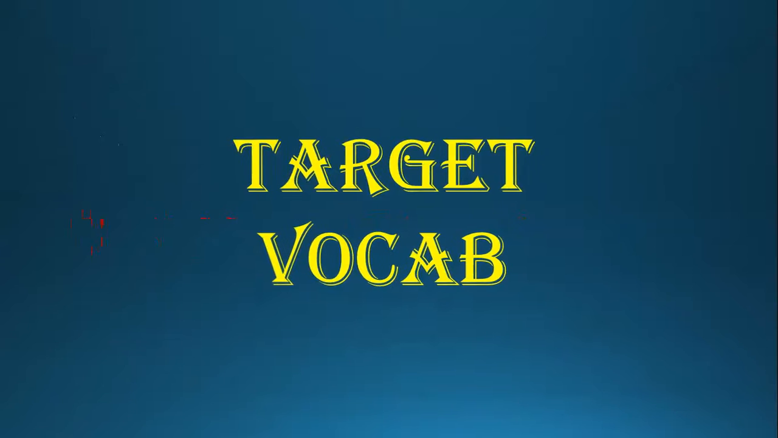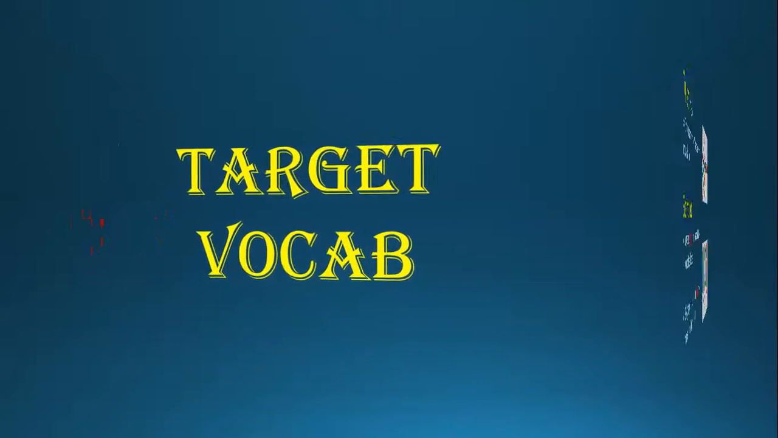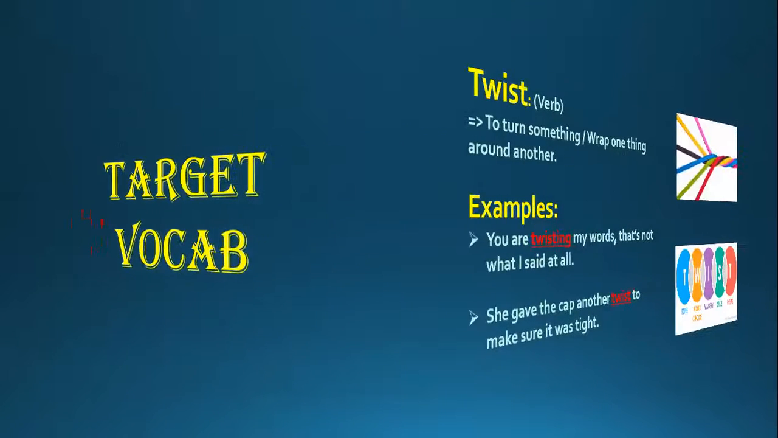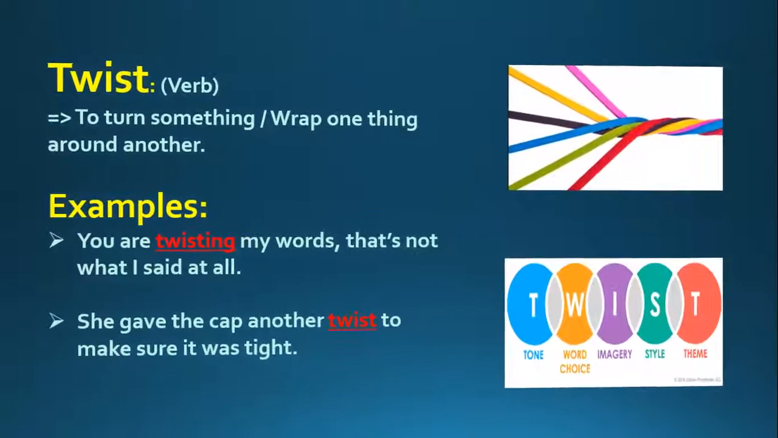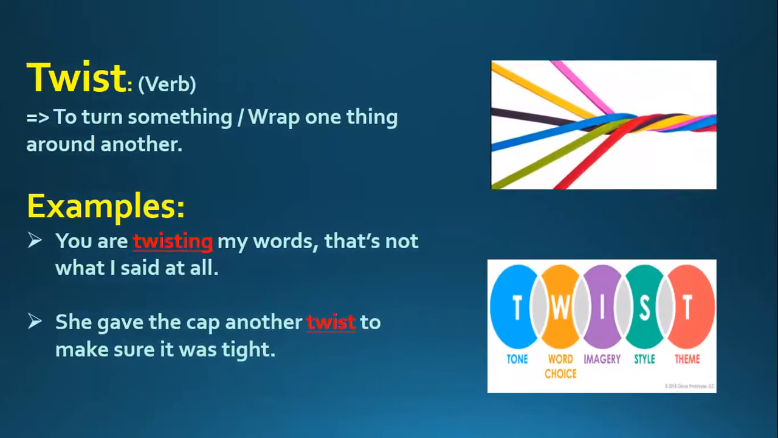So let's start. Our first word is twist. Twist is a verb. It means to turn something or wrap one thing around another. Here is a picture of colorful strings which are twisting around each other. But twist is not only about twisting things, it is also about twist in our lifestyle, twist in our word choice, twist in our behavior, etc.